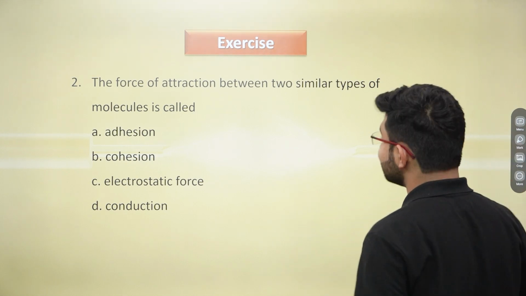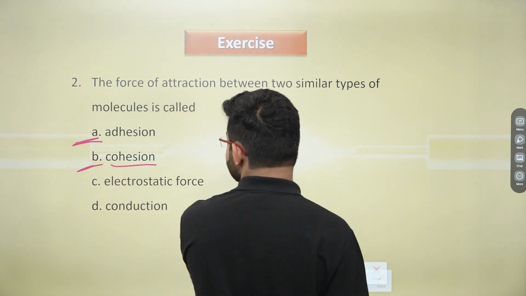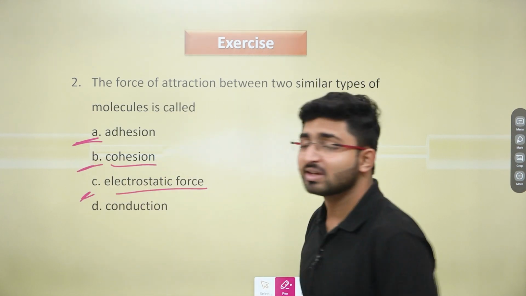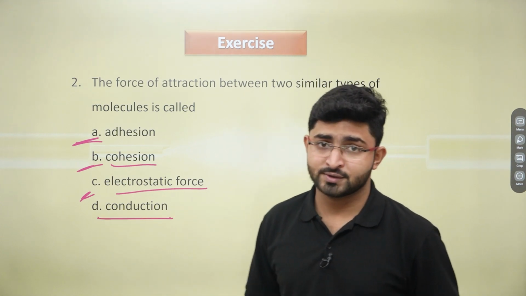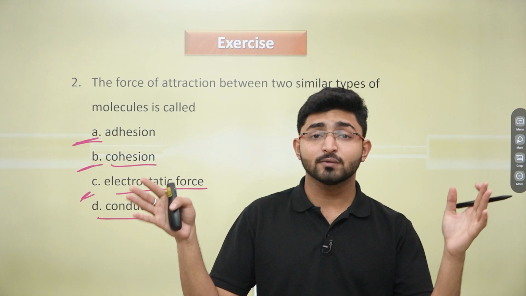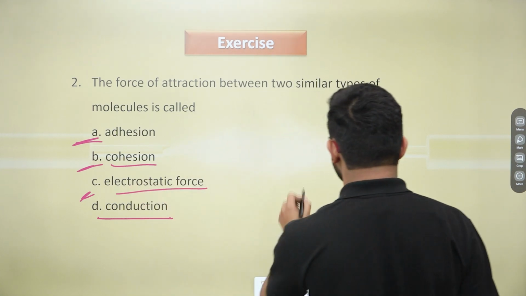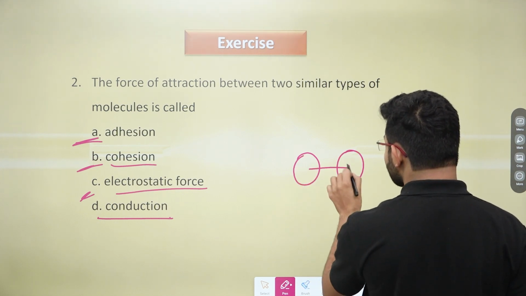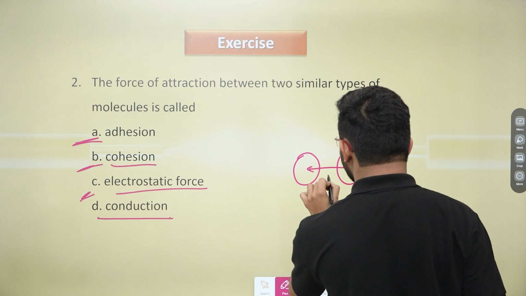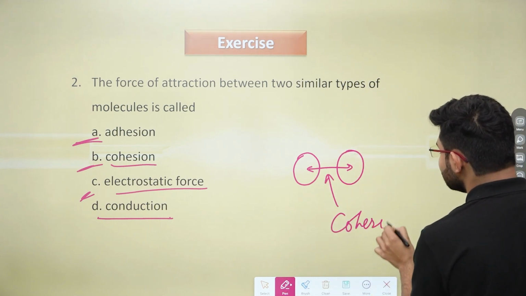Now, moving ahead, the next question says the force of attraction between two similar types of molecules is called: option A is adhesion, option B is cohesion, option C is electrostatic force, and option D is conduction. We have studied that whenever there is a force of attraction between two similar molecules, let's say this is a water droplet and this one is also a water droplet, the force of attraction between these two water droplets will be cohesion, right?